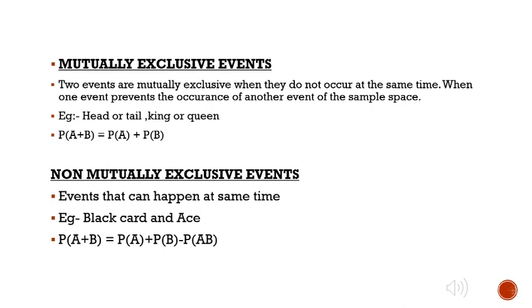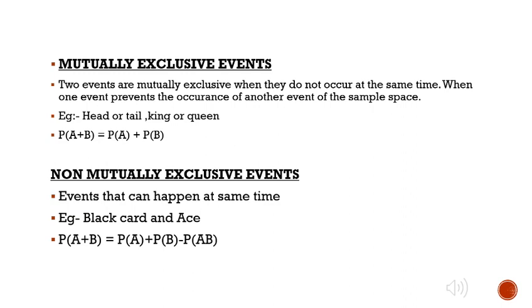So as I said before, the probability of A plus B is equal to the probability of A plus the probability of B, and doing this we can get the end result. A non-mutually exclusive event is defined as an event that can happen at the same time. For example, in a deck of cards, the probability of getting a black card and an ace.